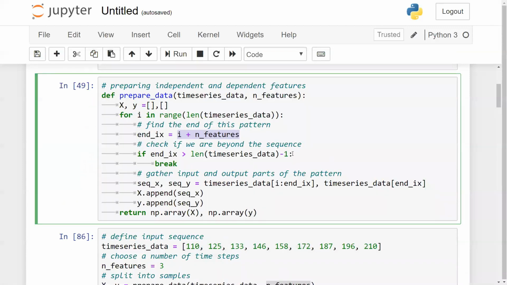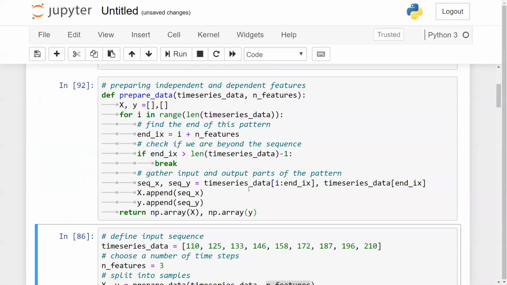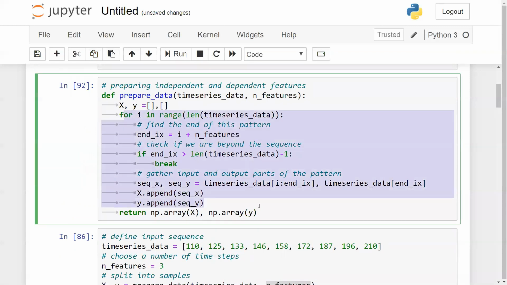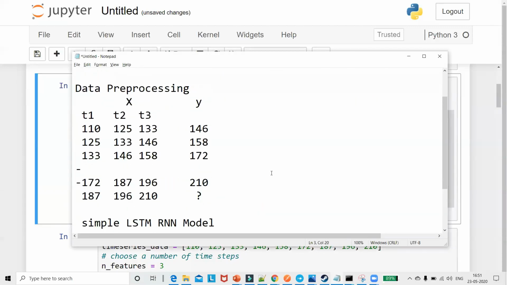Once that is done, similarly, this will be happening for all the data inside this time series. And finally, you'll be able to see that I'm appending that to my x and y values, and then I'm returning this array of x and y. Just try to execute it on your own, guys. You will definitely be able to understand this. This is pretty simple, because if you understood this logic, the code is pretty simple. So I've explained how we are doing the data pre-processing.